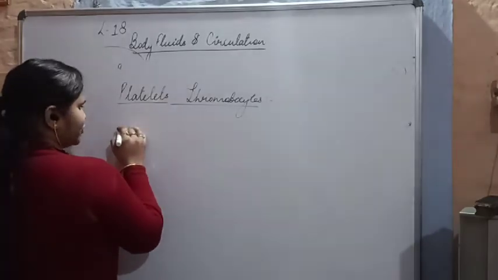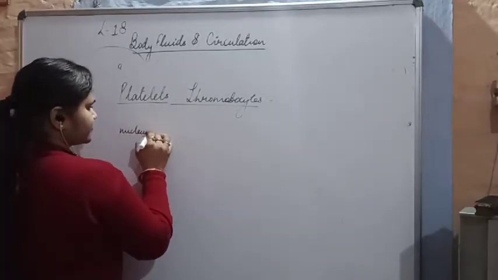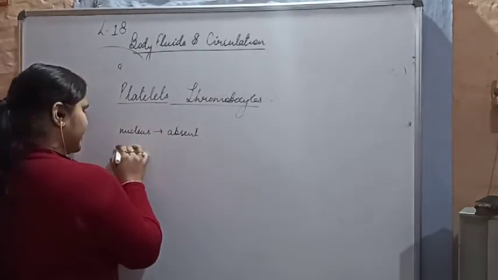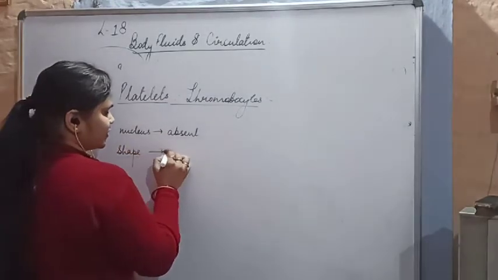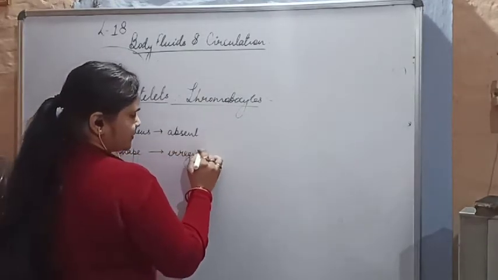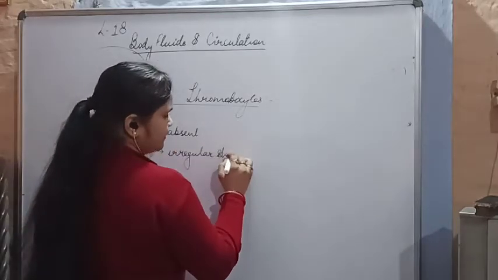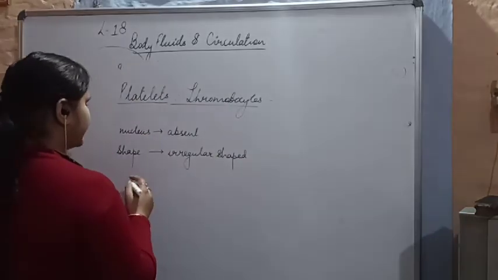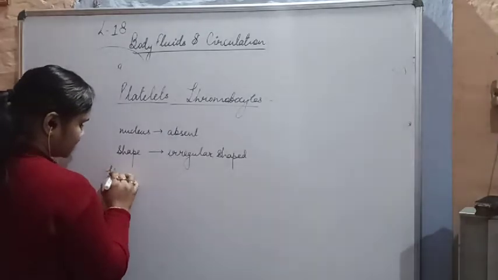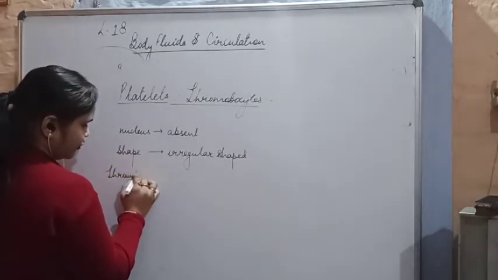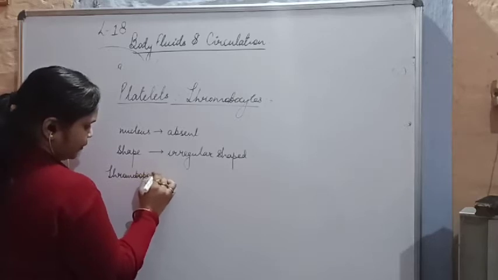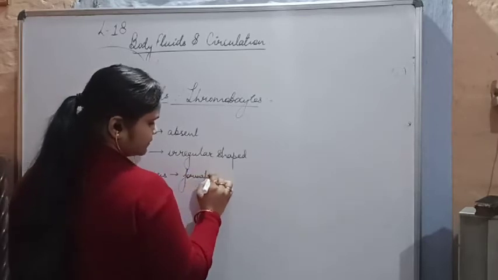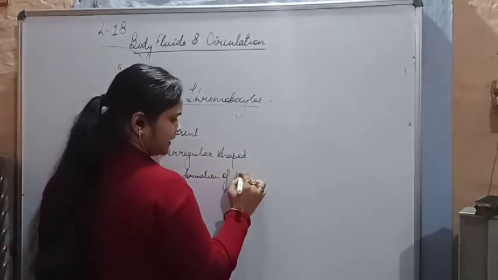The platelets do not have a nucleus. Absent. There is no nucleus in the platelets. Again, their shape is amoeboid, or rather we can say irregular shaped. Then we can say the formation of platelets is called thrombopoiesis. Thrombopoiesis. Poiesis means formation. Formation of platelets.